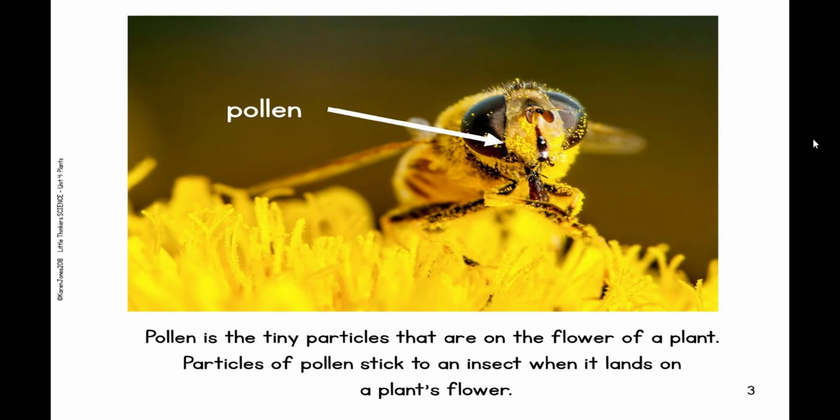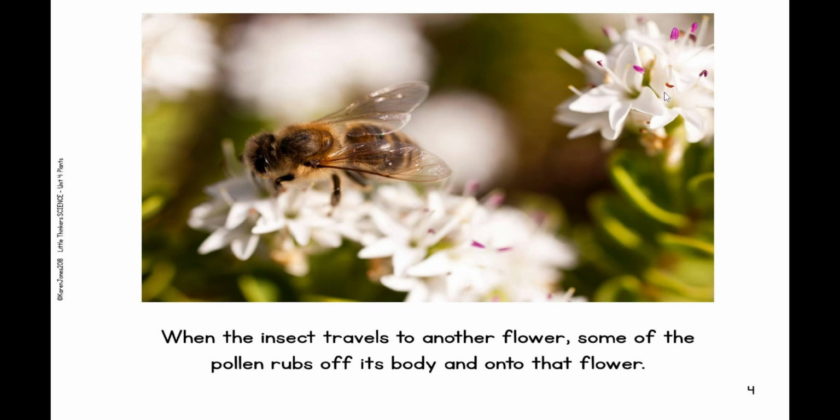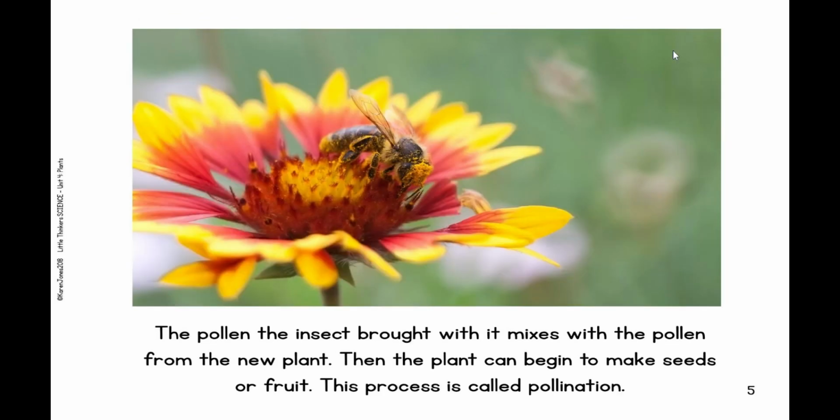Pollen is the tiny particles that are on the flower of a plant. You can see here, there's pollen stuck on this bee. Particles of pollen stick to an insect when it lands on a plant's flower. When the insect travels to another flower, some of the pollen rubs off of its body and into that flower. The pollen the insect brought with it mixes with the pollen from the new plant. Then the plant can begin to make seeds or fruit. This process is called pollination.